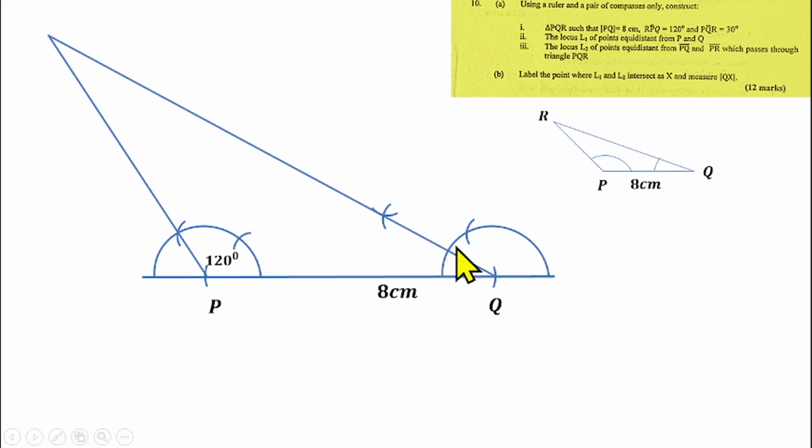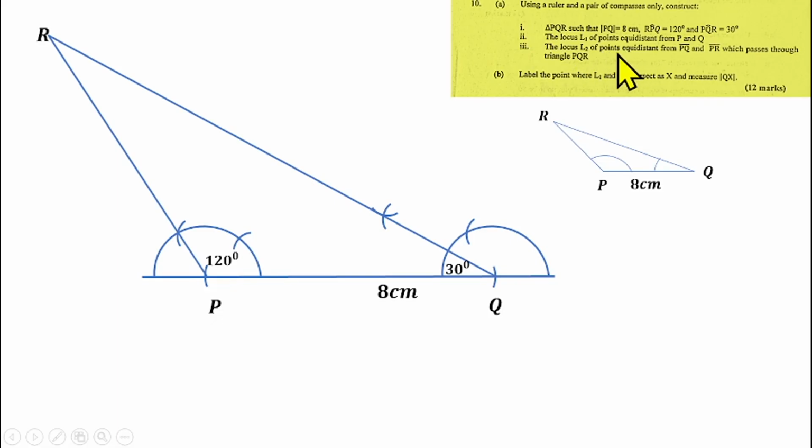So that means I should be having a straight line like this now. That straight line from the point here will pass through here and extend to join this straight line here. So that means the angle here is going to be 30 degrees that I've constructed, and I have PQ here. That means I can label this point where this line and this line meet. I can label it R. So this place will be R. So that is the triangle that we have to construct. This is the triangle we have constructed here. Then that means you are done with Roman figure 1.